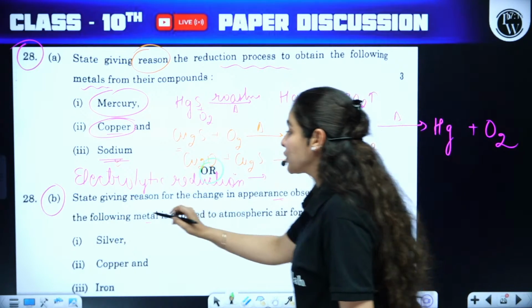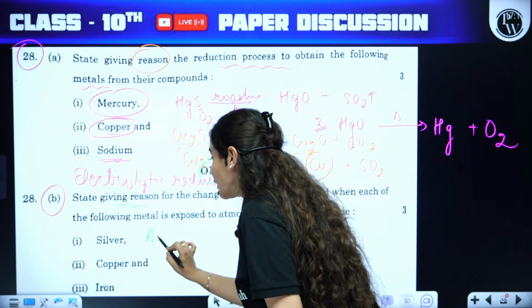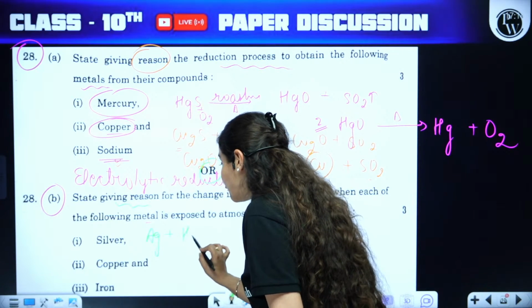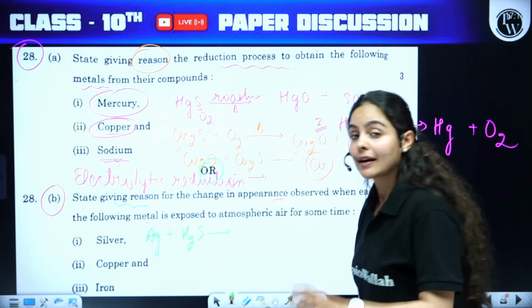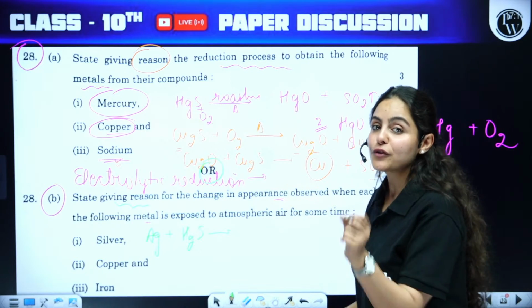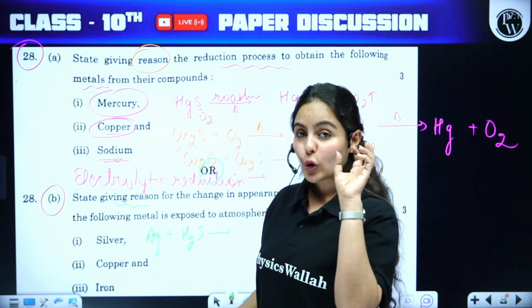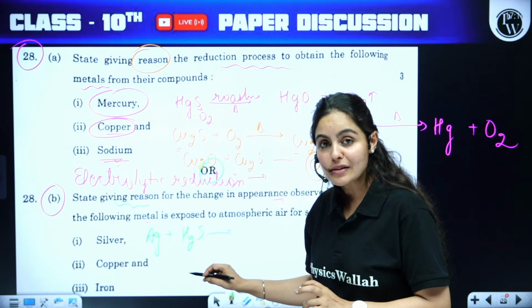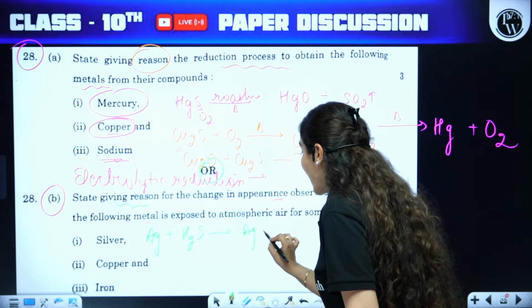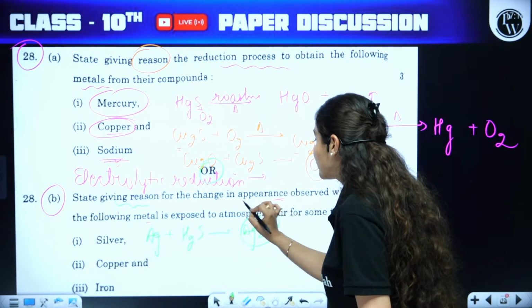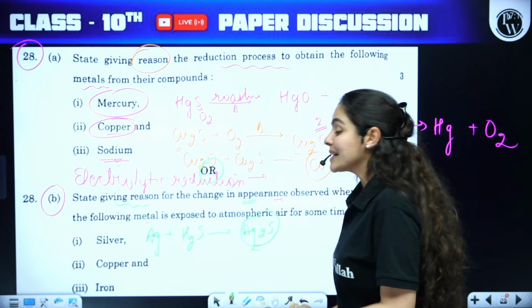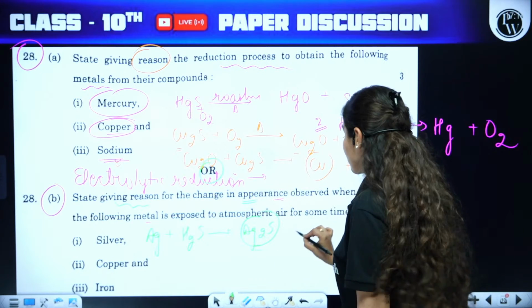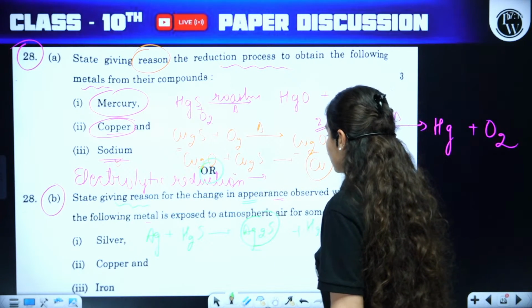So what you have to give as reason here is that silver reacts with sulfur present in the air. It's again a question from metals and non-metals, the corrosion part. Silver on reaction with sulfur present in air forms the black color of silver sulfide. So appearance will change because of the silver sulfide formation, and hydrogen gas will be evolved as the byproduct.